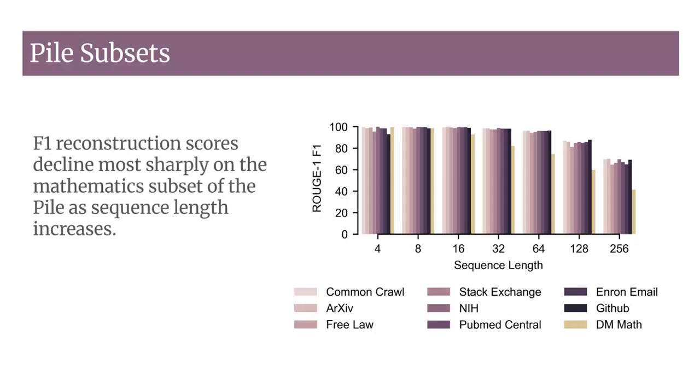For example, Common Crawl still achieves 69.7 at the same length. The other subsets stay relatively close to one another without this dramatic decline. These results reinforce what we saw in the token level experiments. Mamba's hidden state has particular difficulty retaining mathematical information.